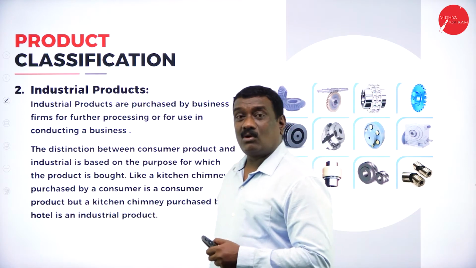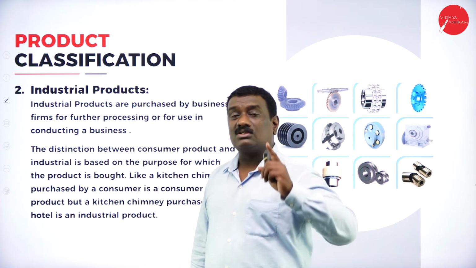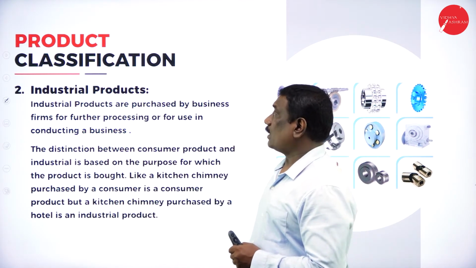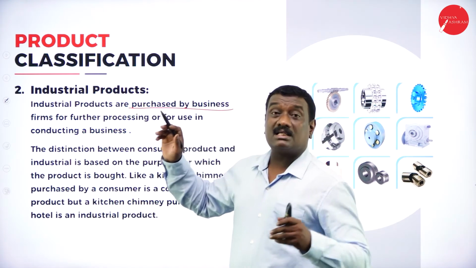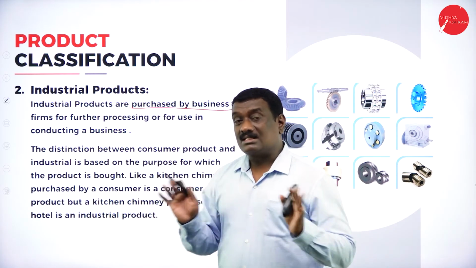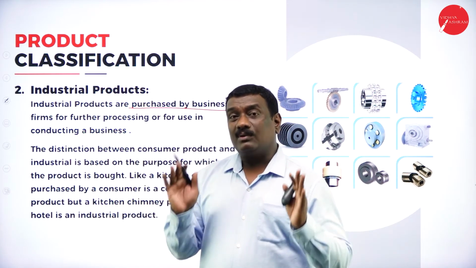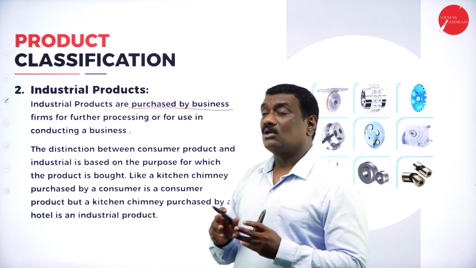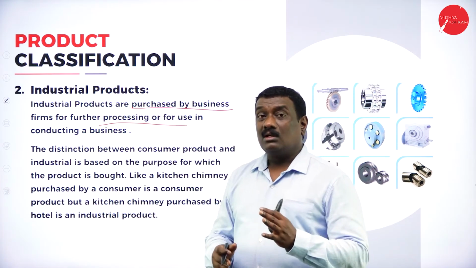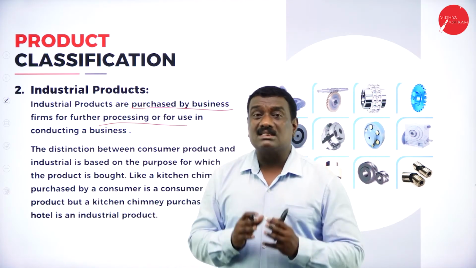Now coming to the next important type under the classification of products: the first one I told you is consumer products. The second one is industrial products. Now what are these industrial products? These are the products purchased by business firms, not by consumers for final consumption. They are purchased only by business firms or companies in order to process them further, as well as to use in the business.